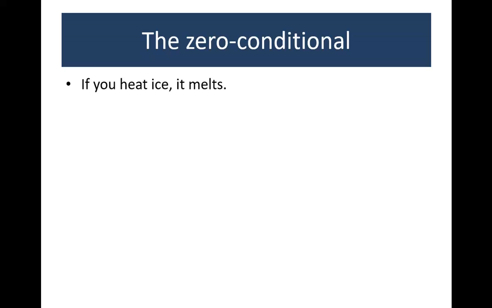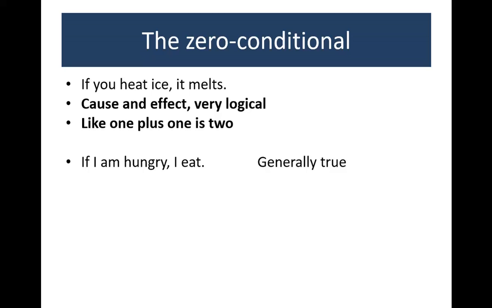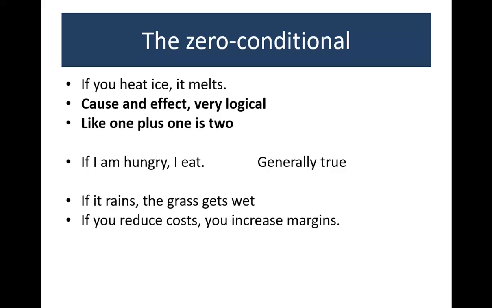These kind of conditionals are used when something is almost sure to happen. Very logical, like 1 plus 1 is 2. You can also use it for things that are generally true. If I am hungry, I eat. If it rains, the grass gets wet. Very logical, right? So for that you use the zero conditional.